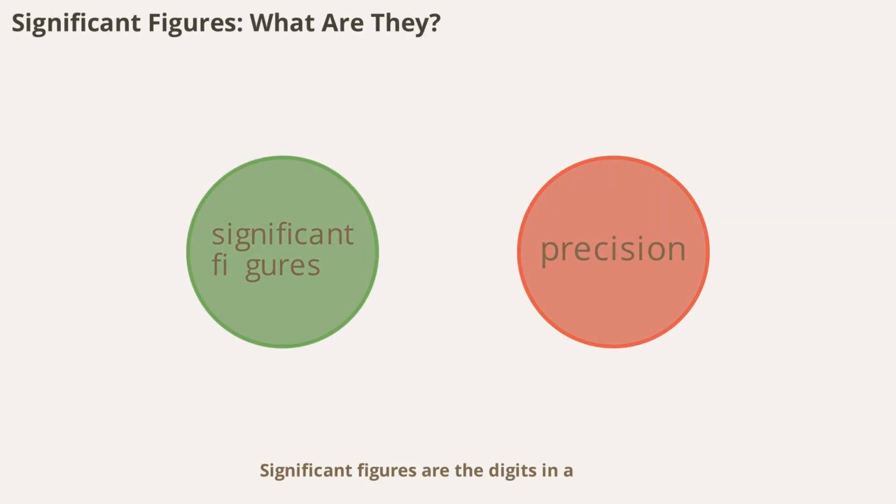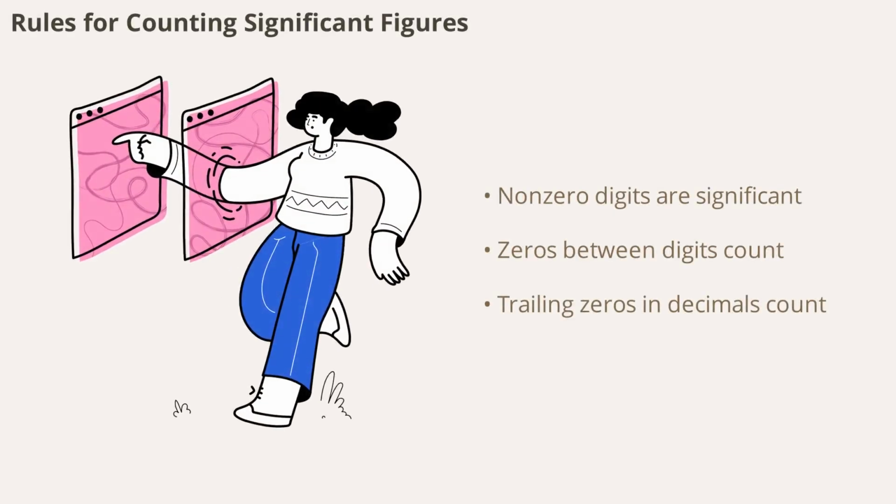Significant figures are the digits in a measurement that carry meaning about its precision. They include all certain digits plus one uncertain digit. The concept of significant figures helps you communicate the reliability of your measurements and avoid overstating the accuracy of your results. There are specific rules for determining which digits in a number are significant.